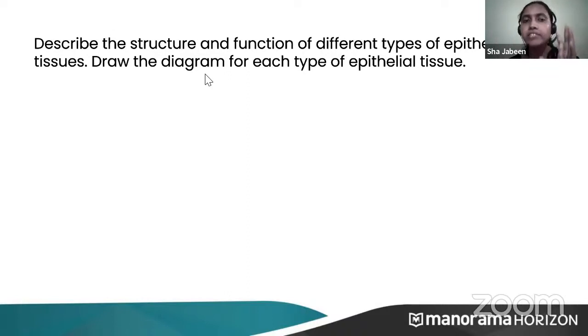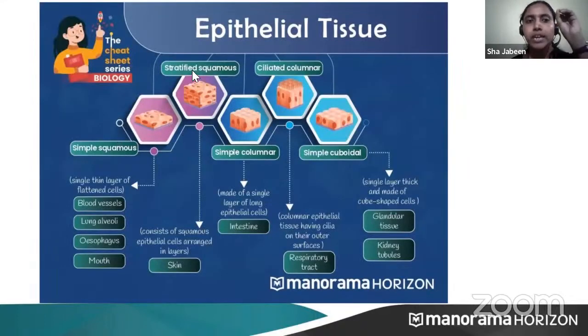You have seen first one question about stomata. They have told you to draw stomata. Now they have asked to draw all the epithelial tissues. So you all can practice diagrams. Now you can see here there are different types of epithelial tissues. You can take a screenshot, or it is available on our platform also. You can just go and download it.